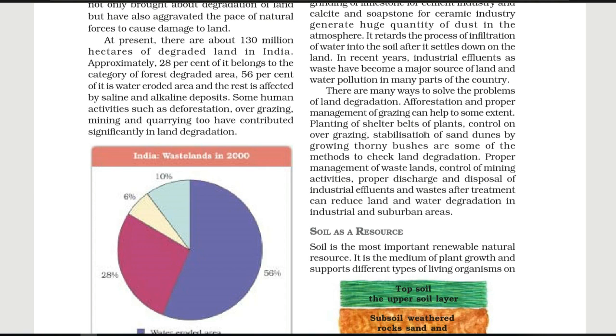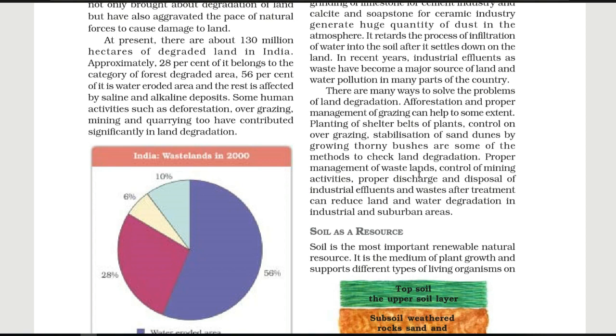Planting of shelter belts of plants, that we will read in the last para of this book. This line is also mentioned here. Control on overgrazing and stabilization of sand dunes by growing thorny bushes are some of the methods to check land degradation. So these are the measures by which we can conserve our land and save it from degrading.